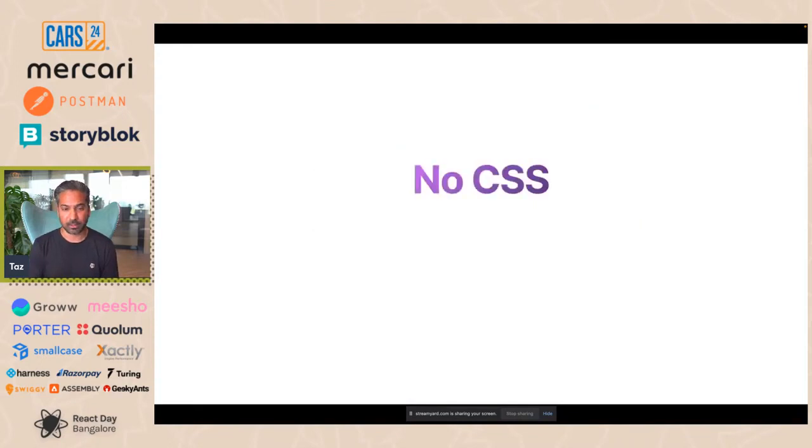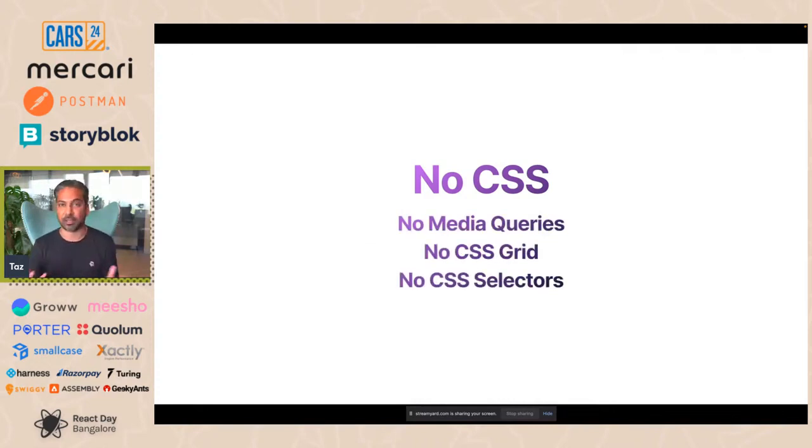Critically, there's no CSS. That means that there's no media queries. That means that there's no CSS grid. That means that there's no CSS selectors at all. There's no first child, last child, nth child support. There's none of that. So styling in React Native is inspired by CSS in that they use CSS property names and they have a flexbox implementation, but CSS itself doesn't exist in React Native. And so if you've ever built a responsive web application before, you can likely start to see how challenging it is to build those same UIs without any of those web-based CSS constructs that we're used to.